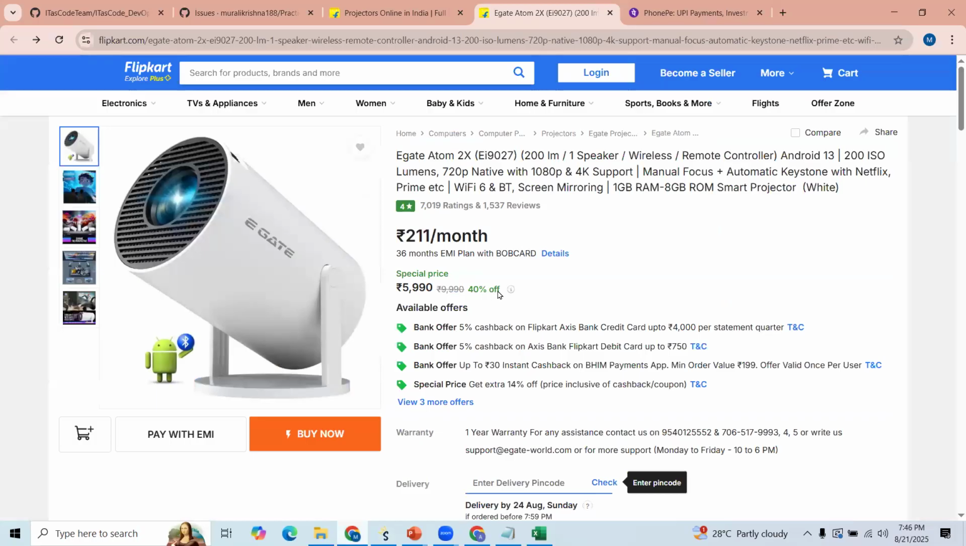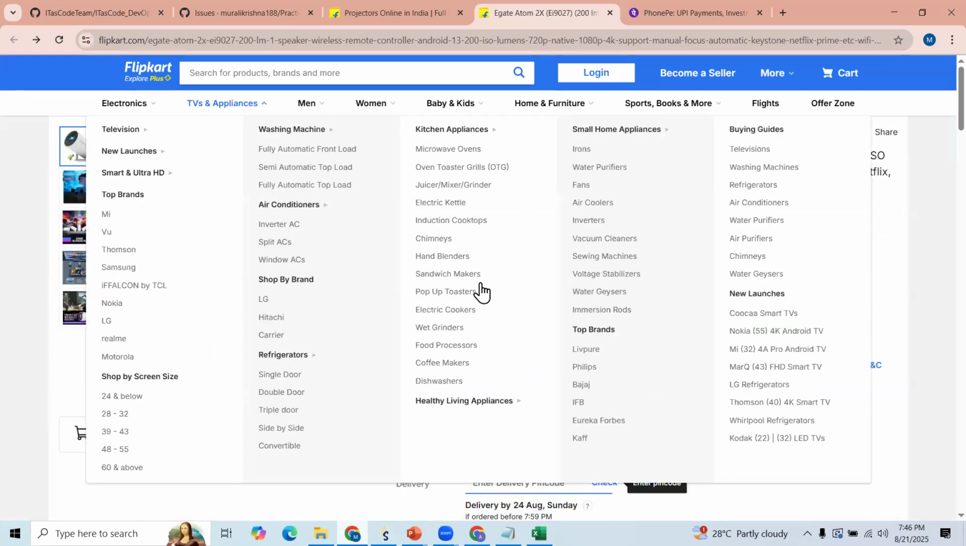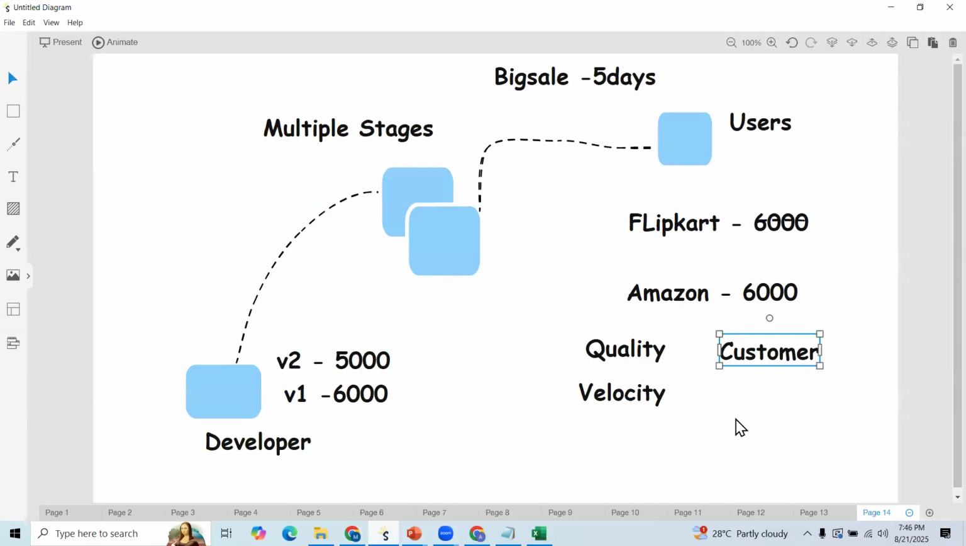Okay, only he needs to purchase the items. He should not access the Flipkart internal environment or other areas. Only he needs to purchase the items. So we need to maintain those scenarios.